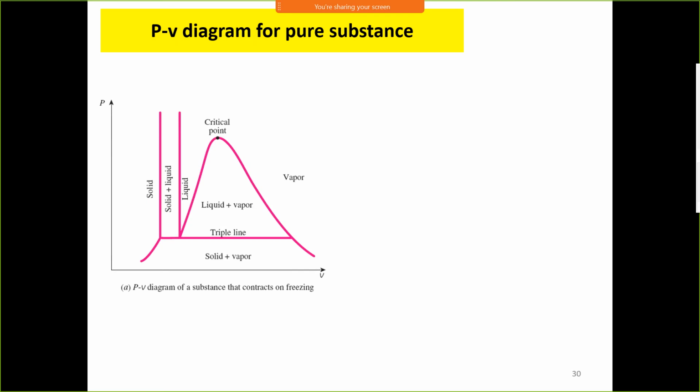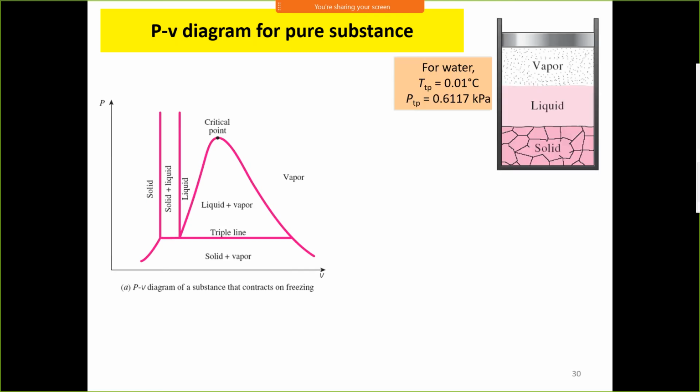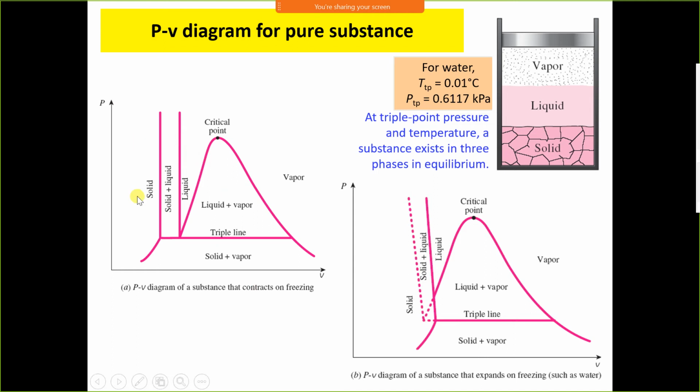A PV diagram for a pure substance. Here you can see two different diagrams for pure substances. This one is for a pure substance which contracts on freezing, and this one is for a pure substance which expands on freezing. We know that when water freezes, its volume increases. It means water expands on freezing.